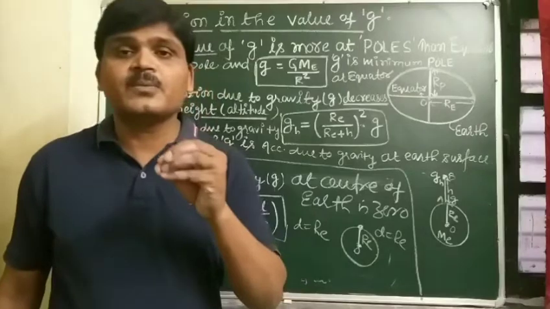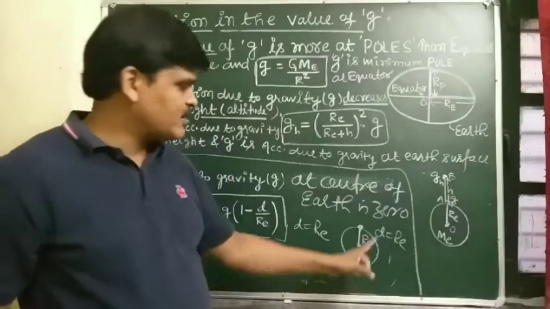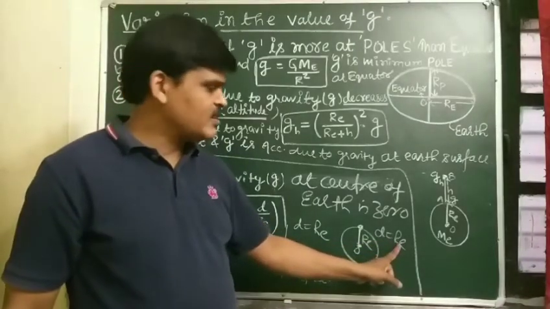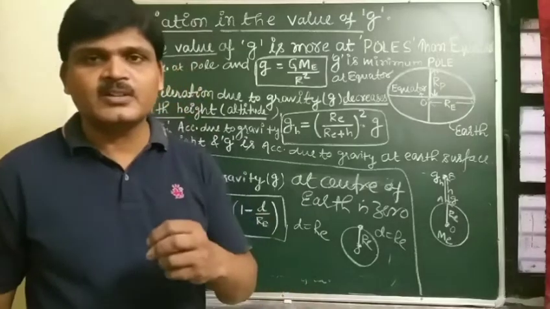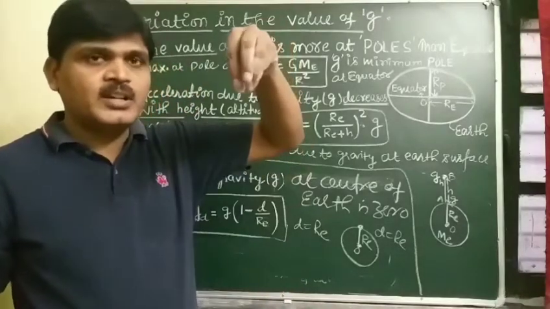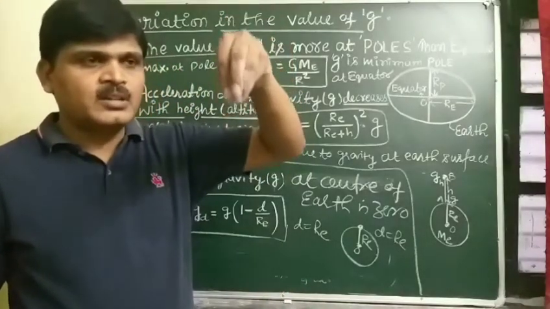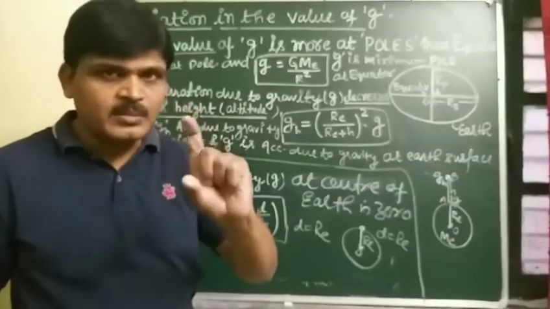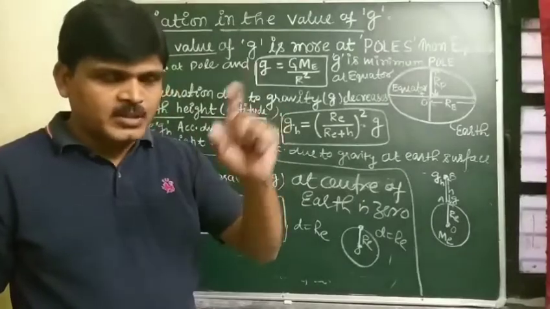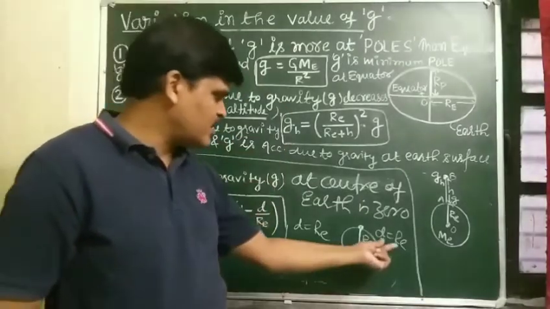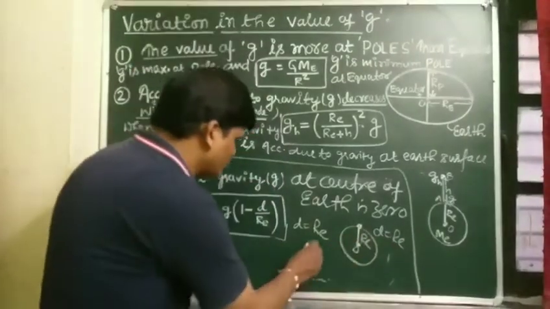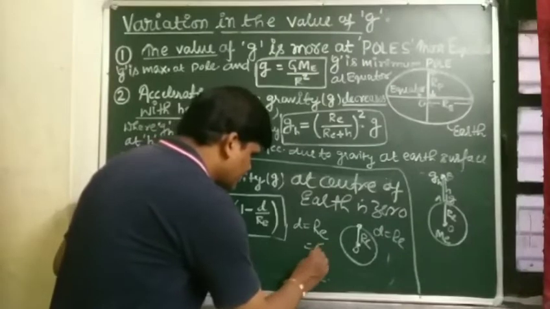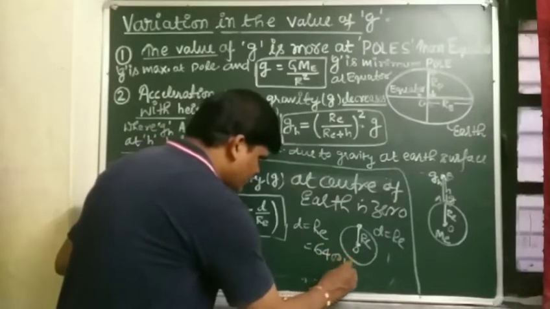That is 6400 kilometer, because RE, the radius of Earth, is 6400 kilometer.